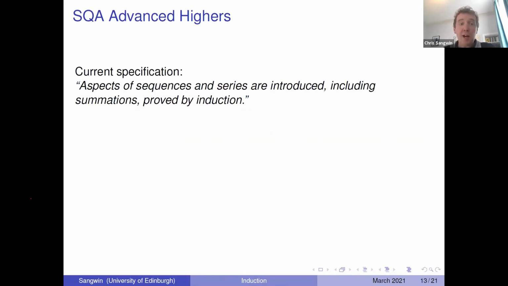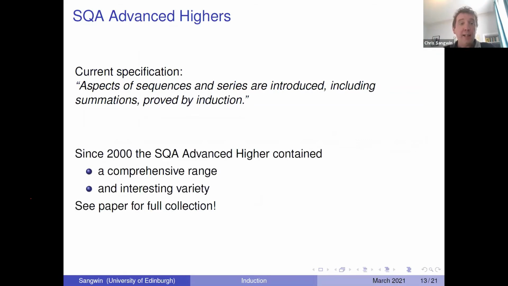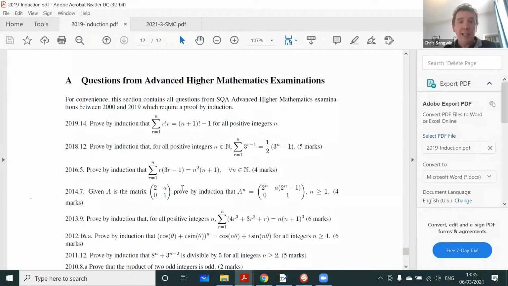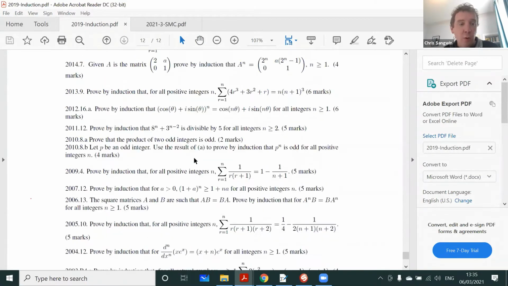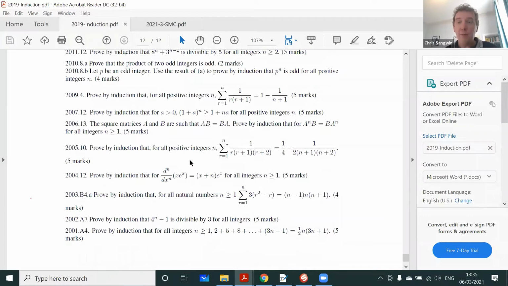In the SQA Advanced Highers, the current specification says that aspects of sequences and series are introduced, including summations proved by induction. So it's explicitly on the current syllabus. And I have to say, since 2000, I think the SQA Advanced Highers have contained a comprehensive range of questions and a really interesting variety of questions. For your convenience, for completeness, Mariam and I in our paper, from the SMC journal, which has already been published, collected together all the questions in the last 20 years from the SQA Advanced Highers of what are proved by induction.